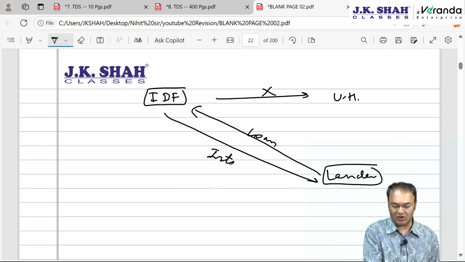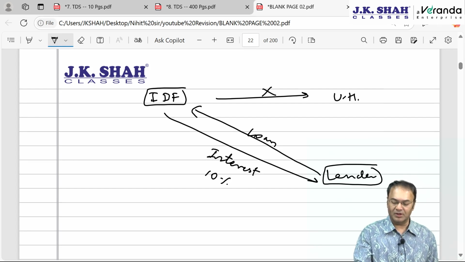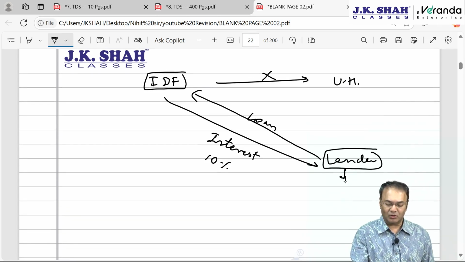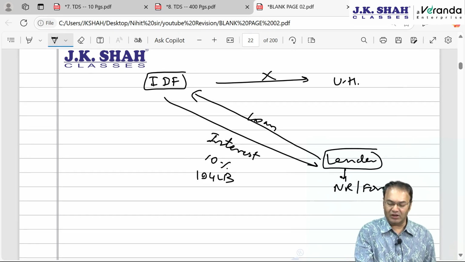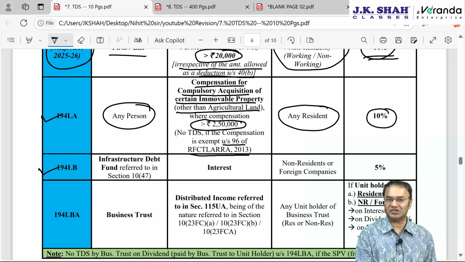This interest, without any limit, will be subjected to TDS at the rate of 10%. However, this is applicable under 194LB only if the lender is a non-resident or a foreign company. If the lender is resident, then TDS will be under section 194A. Very simple section, questions have never come.